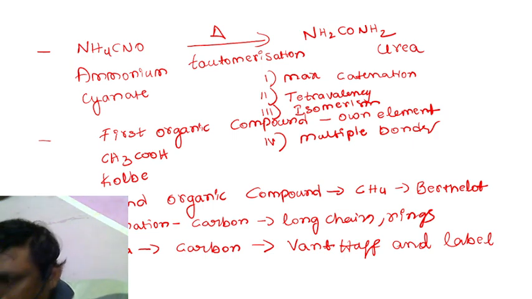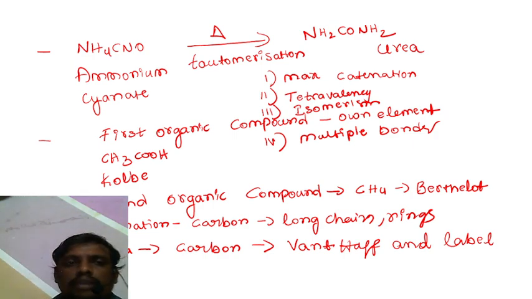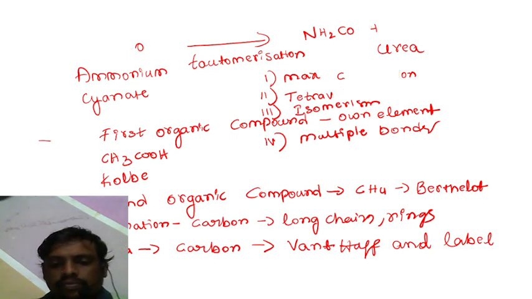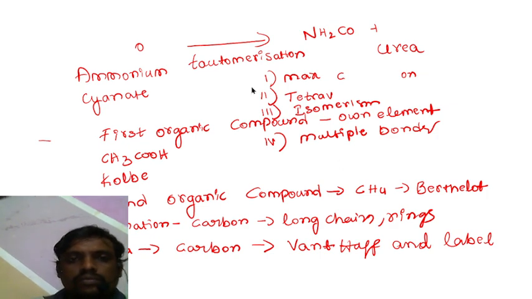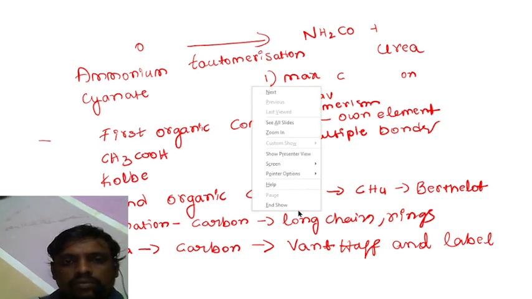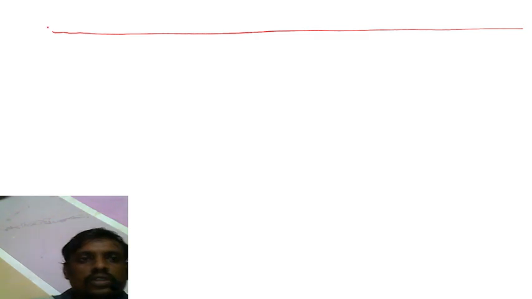Okay, hybridization. What types of hybridization are generally seen in carbon? Let us take a tabular format for representing carbon.